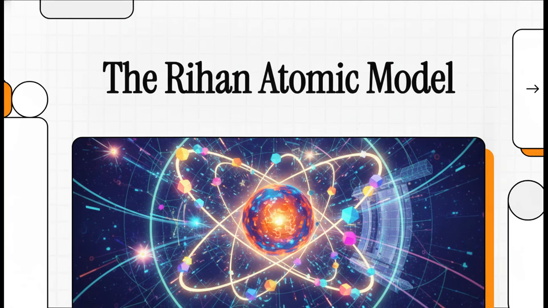Welcome to this explainer. Today we are exploring something absolutely wild. It's a highly speculative but honestly fascinating alternative framework for looking at the massive amounts of data pouring out of the Large Hadron Collider. It's called the Raihan Atomic Model, or RAM for short. It was developed by an independent theoretical physicist, Dr. Ahmed Raihan, with a rather unexpected assist from Grok AI, which kind of proves chatbots are doing a lot more than just writing our emails these days.